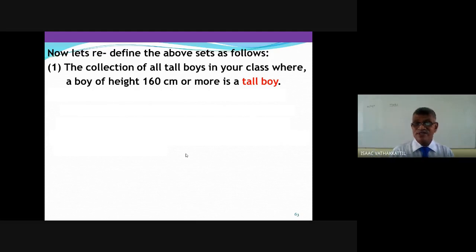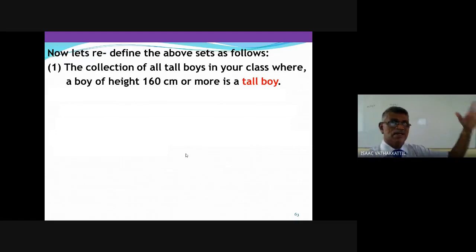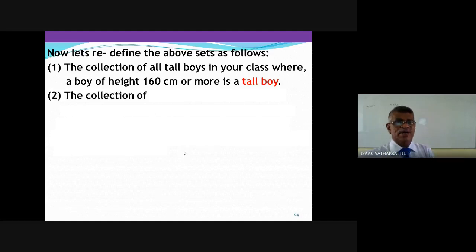Now there is no doubt, there is no question whether a boy, of course he has to be a member of the class, otherwise he is out. If he is a member of the class, whether he belongs to this collection or not is very simple: I measure his height. If he is 160 centimeters or more, yes, he belongs, else no. There is no opinion needed. The term tall boy is well defined here.